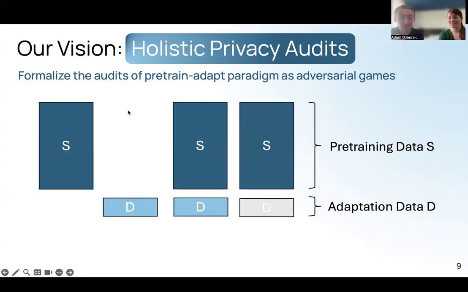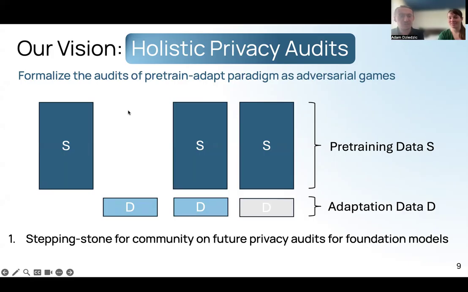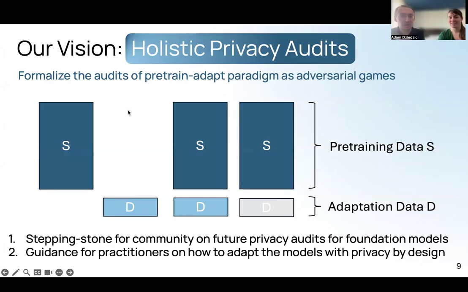And finally, the last stage of audit is post-adaptation. The question is, can we identify whether or not a given data point was in pre-training after the adaptation of the pre-trained model? So we envision this framework as a foundation for holistic privacy audits. Our insights from this work will also guide practitioners who have to adapt models on sensitive data on how to really implement privacy by design. This means selecting the right adaptation methods, pre-trained models, and also the privacy regimes.